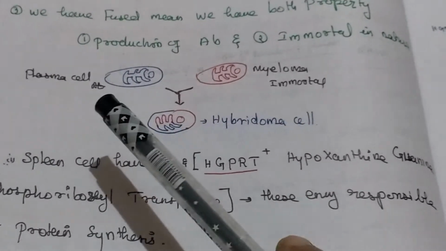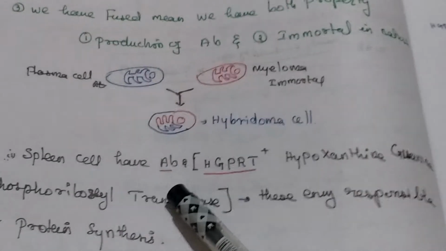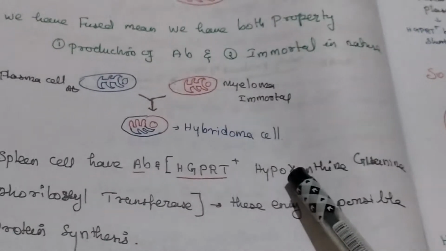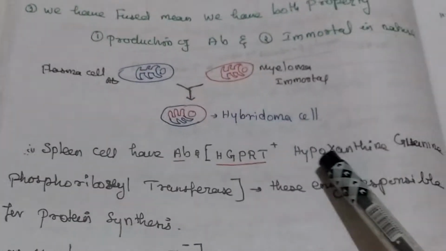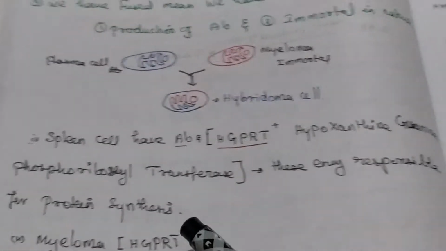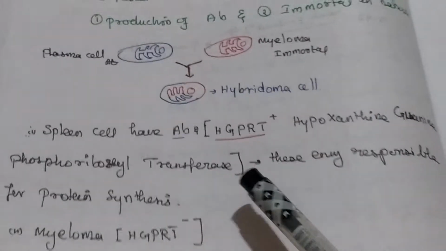Why are we selecting these two different types of cell? This spleen cell has antibody as well as HGPRT positive, hypoxanthine guanine phosphoribosyl transferase. This is an enzyme, the HGPRT enzyme. This enzyme is mainly responsible for nucleotide synthesis.